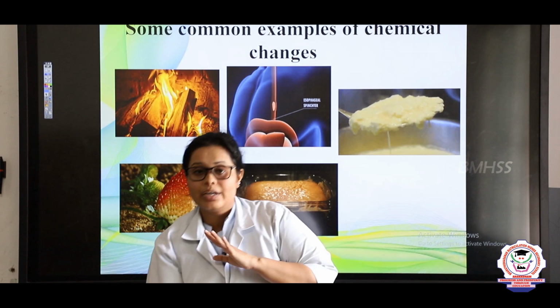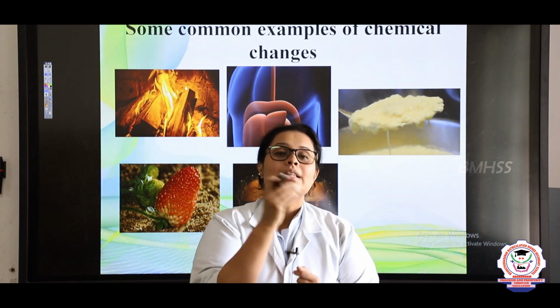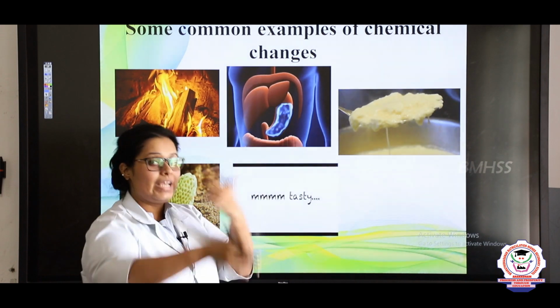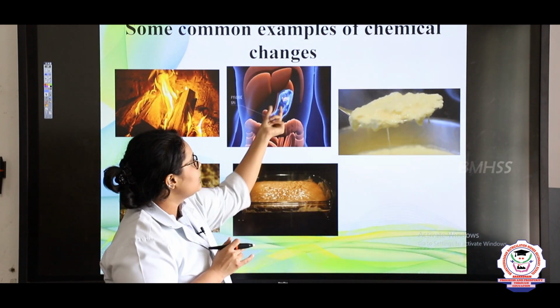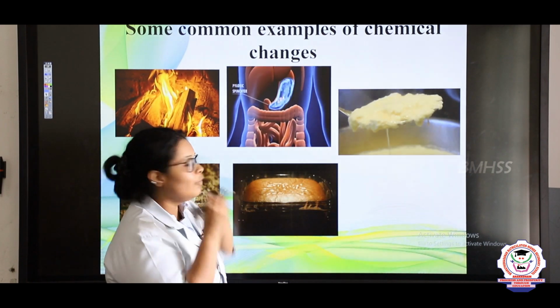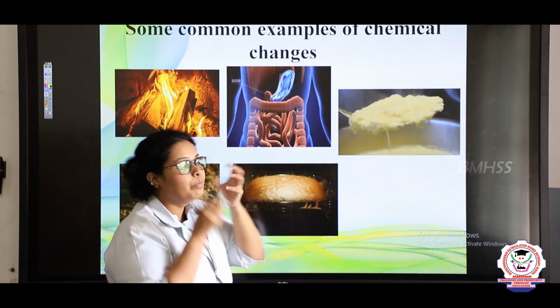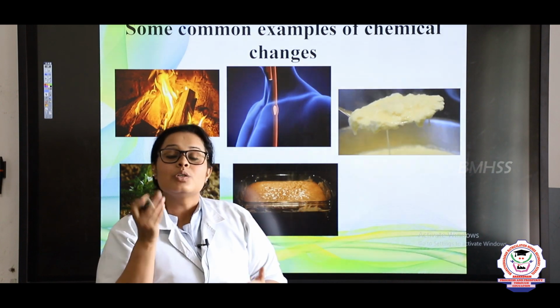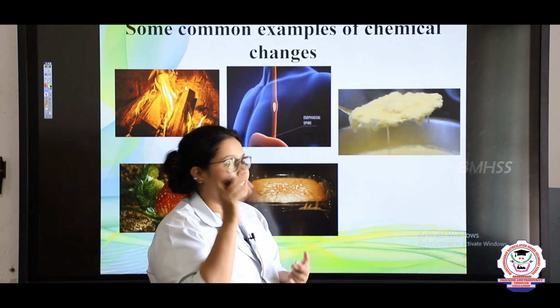Now this ash cannot be converted back again. That is why it is called a chemical reaction or chemical change. In the same way, here is digestion of food. See here, the food is getting broken down, right? Now this broken food cannot come back out, right? So that is why it is also a chemical change.